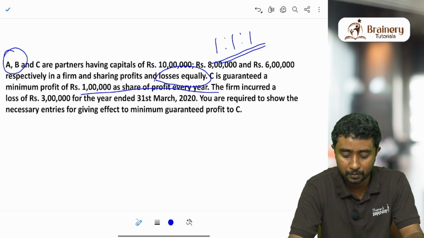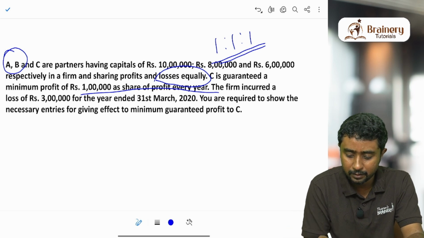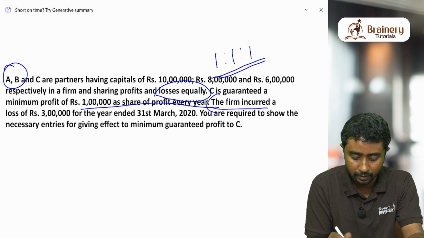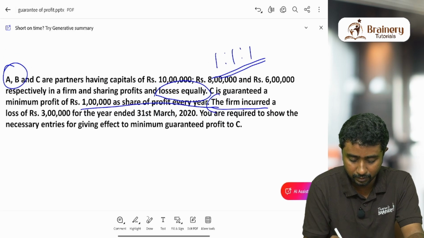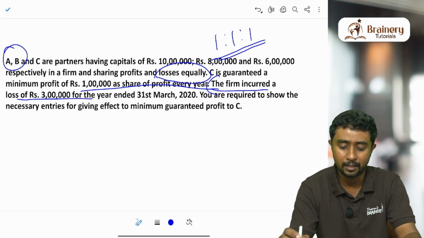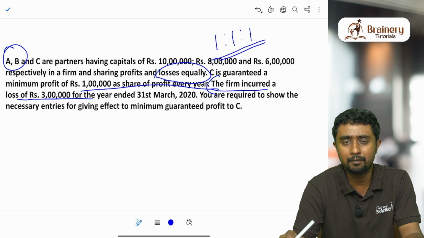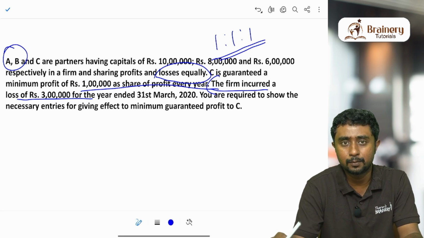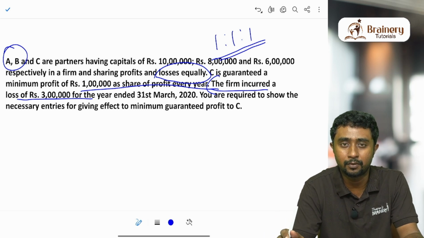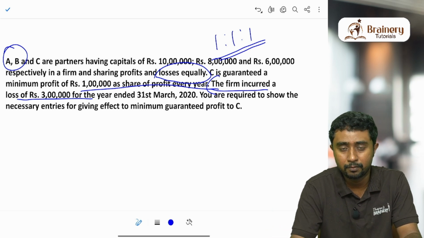One important thing to note again. Next, the firm incurred a loss of 3 lakhs for the year ended 31st March 2020. This is a situation where we are giving some partner a guarantee that his profit will not go below a particular amount, but in that particular year, the entire business or the firm is suffering a loss. So what will we do in that kind of situation? That is what we are going to discuss. That is why I selected this question.